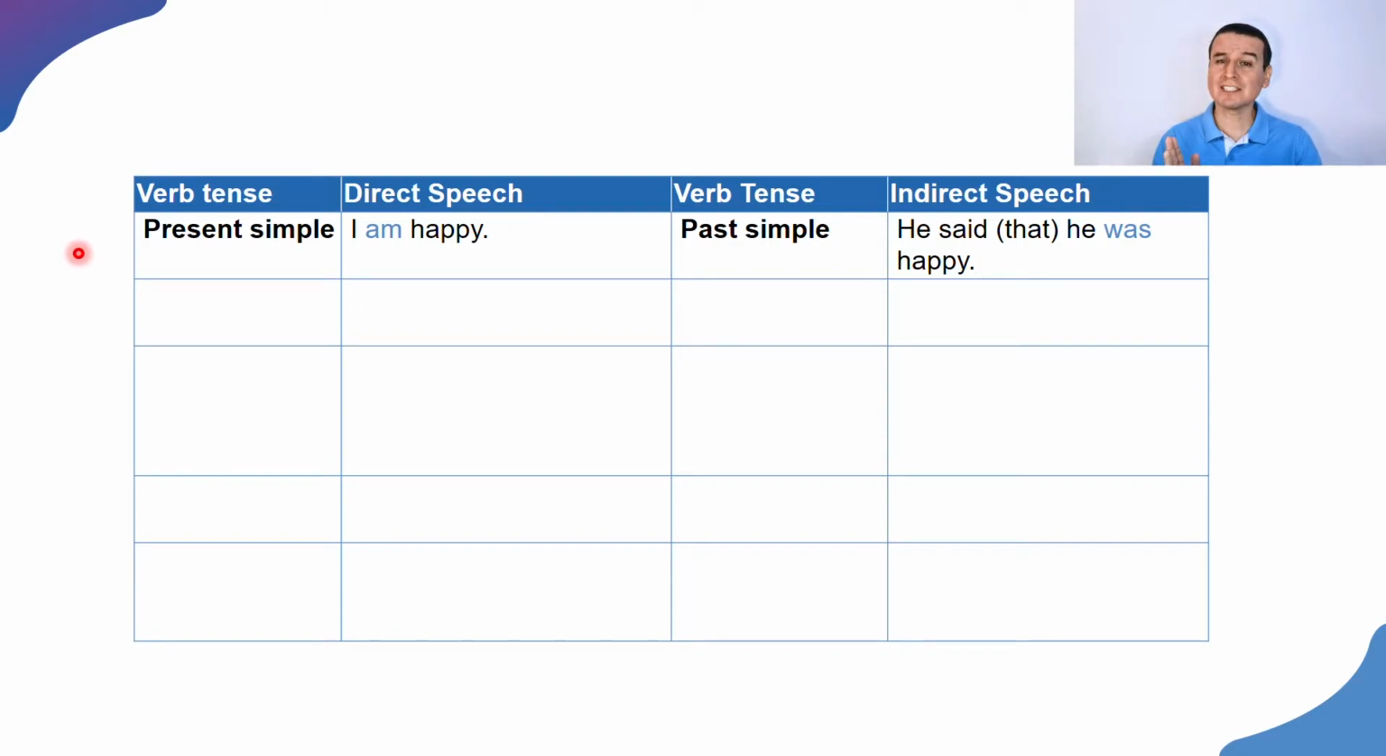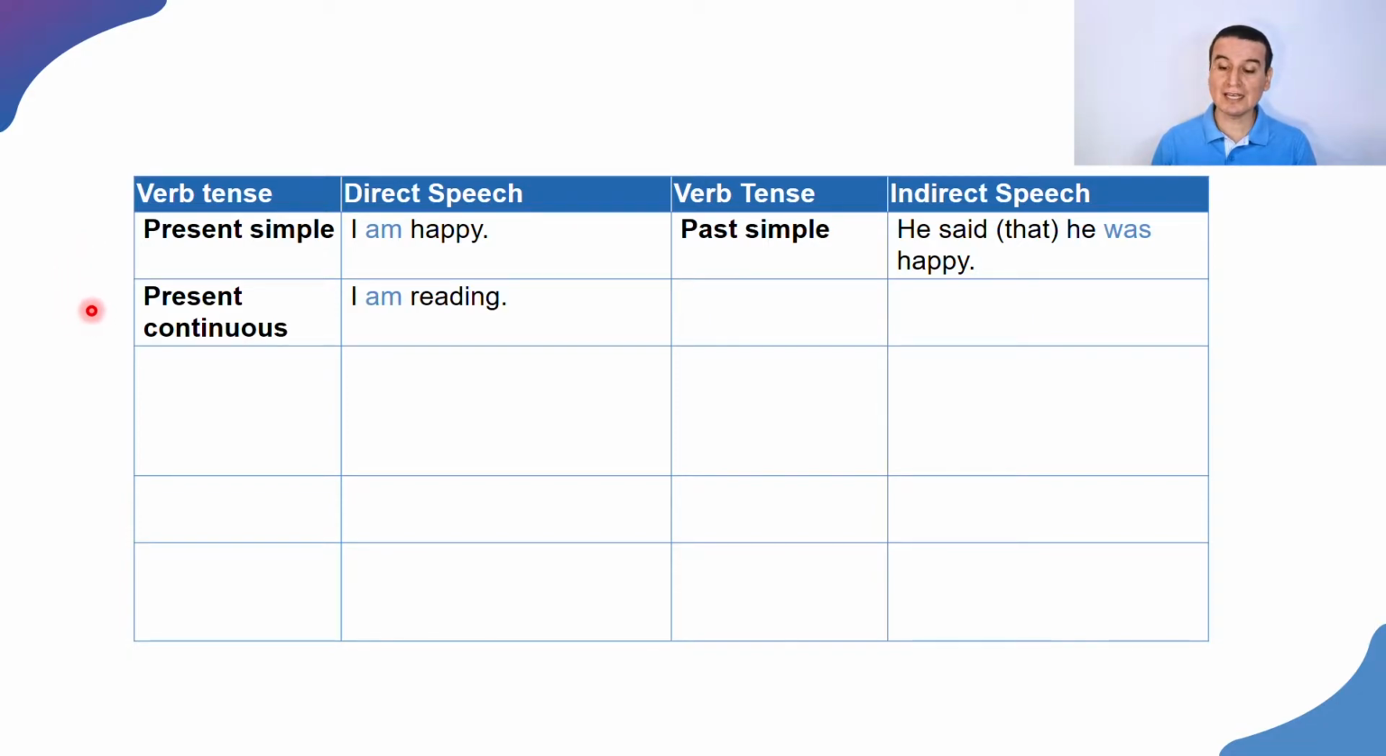Did you notice that there's a change in the verb tense that we're using? He said, "I am happy," using the present simple. And when we report that somebody said something using the present simple, we use the past simple, as you see here. He said that he was happy. That is optional, so we could just simply say, he said he was happy. That's it. All right?